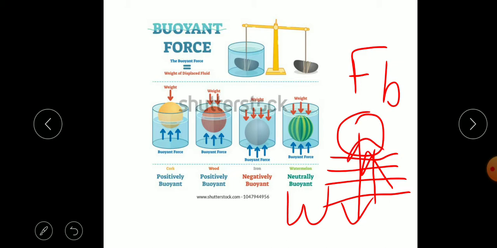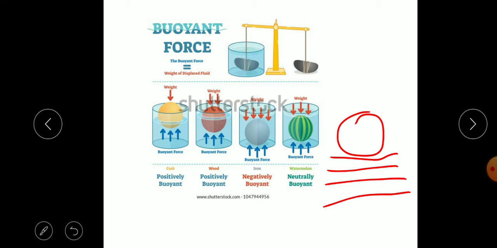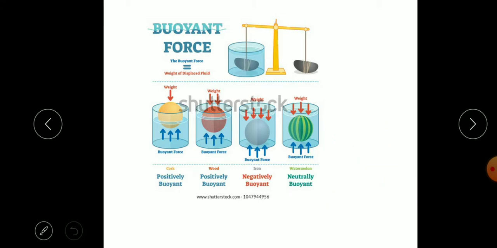In this diagram, four cases are shown. The first one is a cork placed in a liquid, suppose water.